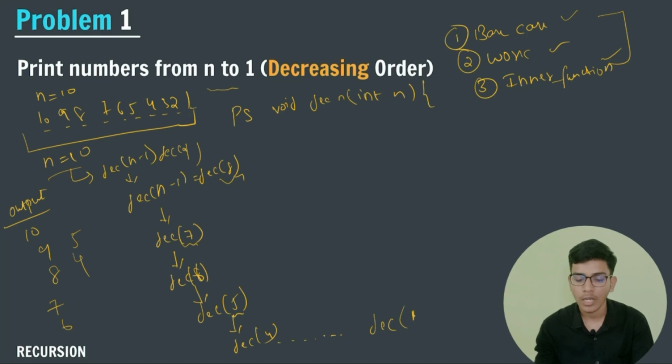That is when I call dec 1. If the given n is equal to 1, then simply print the value of n, that is 1. Print the value of 1, and after it, return. That's all.